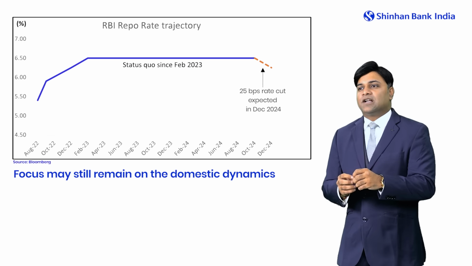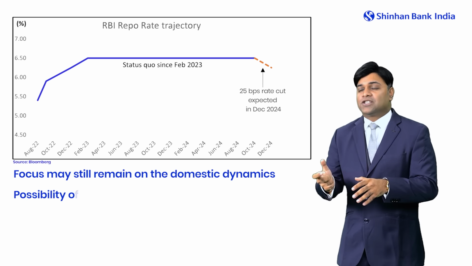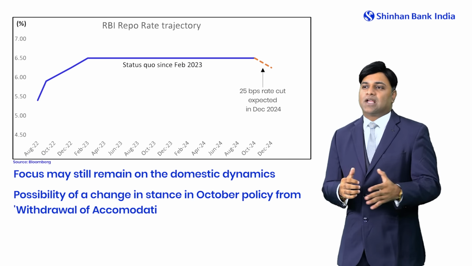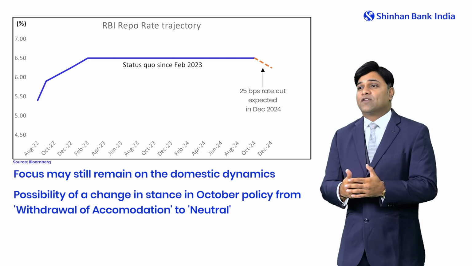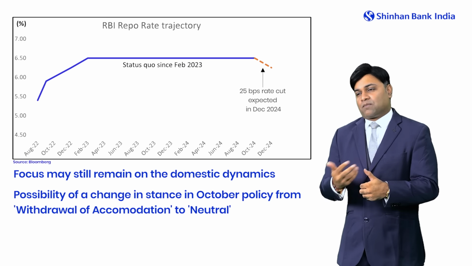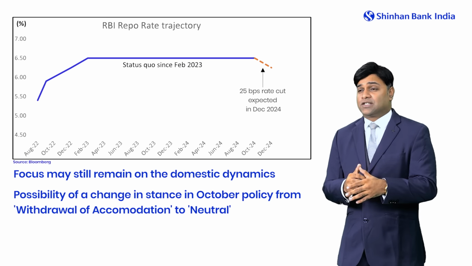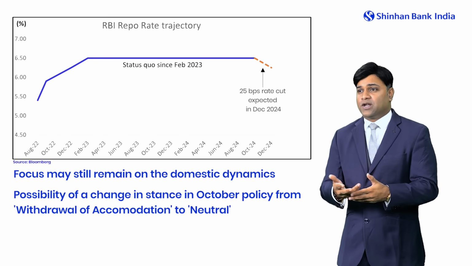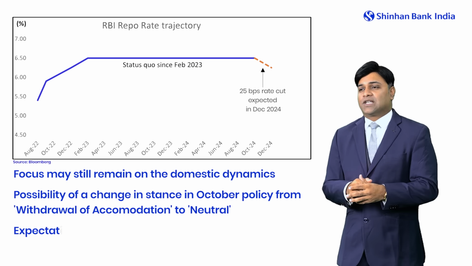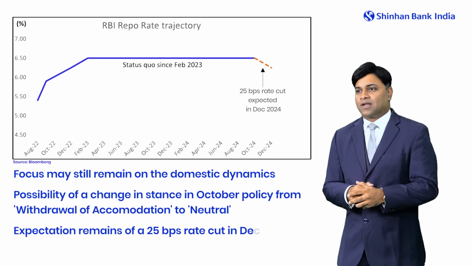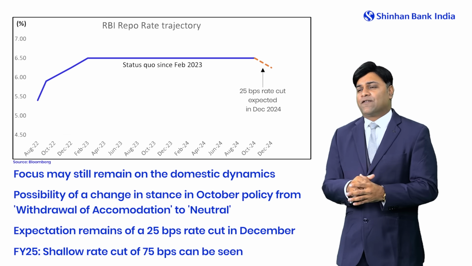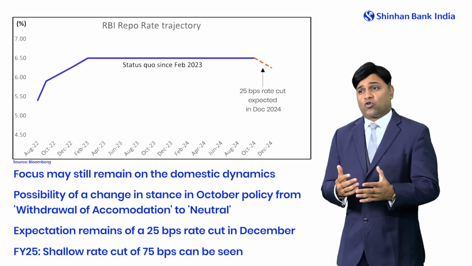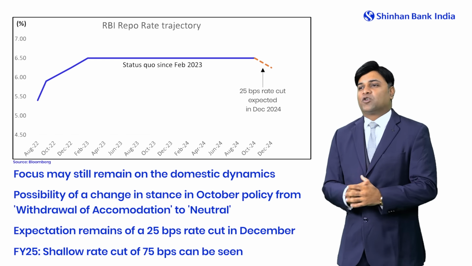So the focus, we believe, will be more on the dynamics which are more pertinent to domestic factors. Secondly, it's important to understand the stance change, because historically we have seen that RBI first looks to change the stance rather than going for a direct cut. So we believe that possibly in October we may see a change in stance to neutral from the withdrawal of accommodation, and later possibly in December we may see a 25 basis point rate cut. For FY25, we can see shallow rate cuts of around 75 basis points for the year, considering India's imminent growth and the strong macros. So this was all from the domestic perspective.